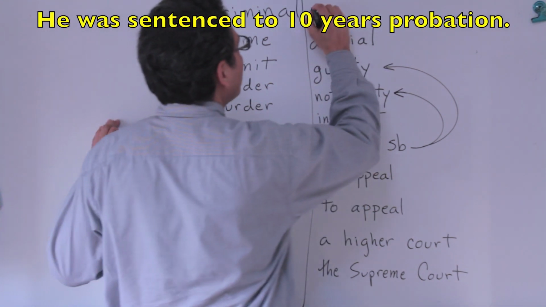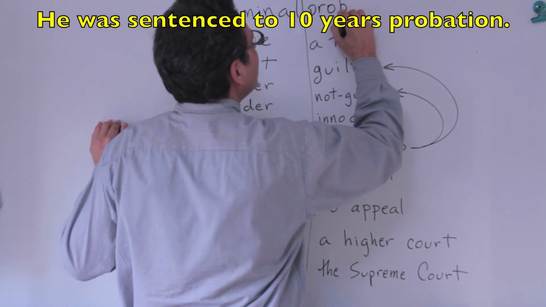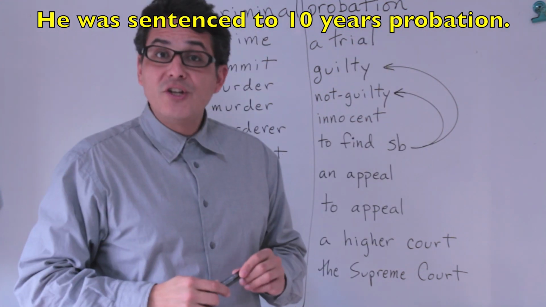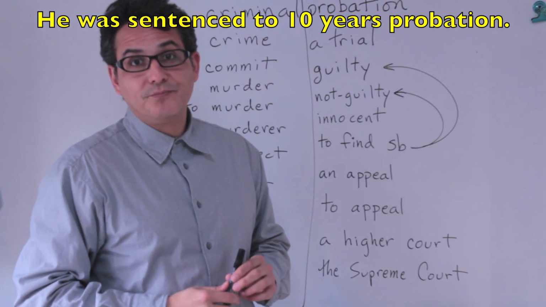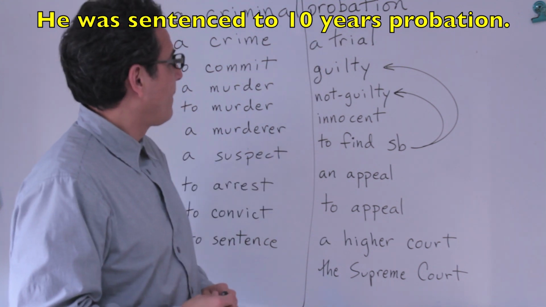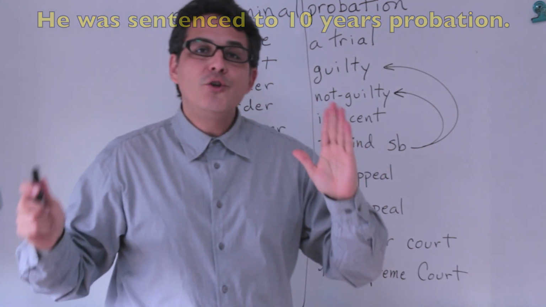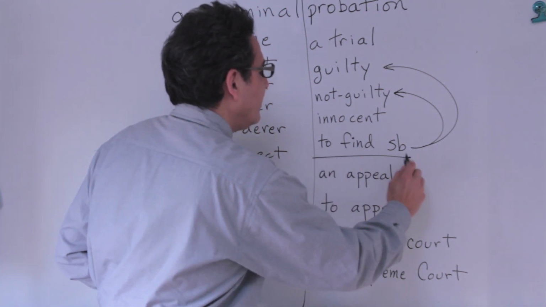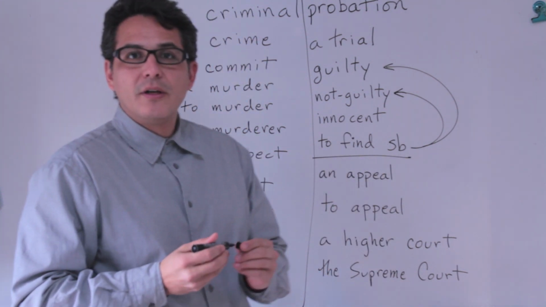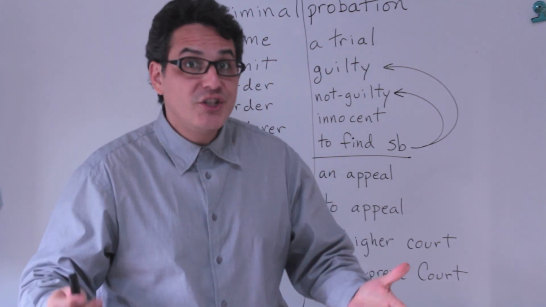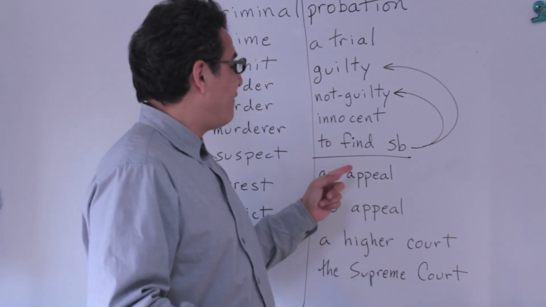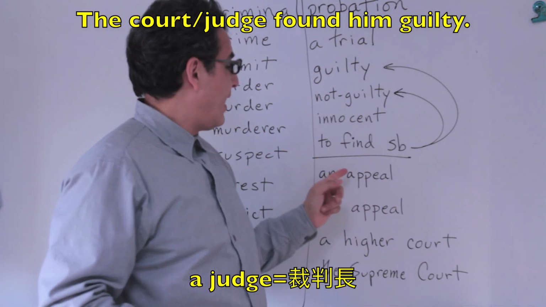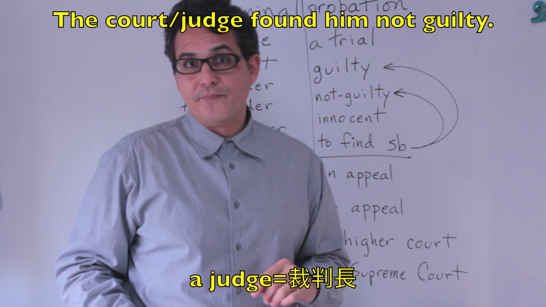Where do I put probation? Right up here. How do we say probation? Probation is shikko yuyo. Probation. Some other words that you might need to talk about crimes is an easy word here, to fine somebody. The court, or the judge, saibancho, the judge found him guilty, yuzai, or found him not guilty.